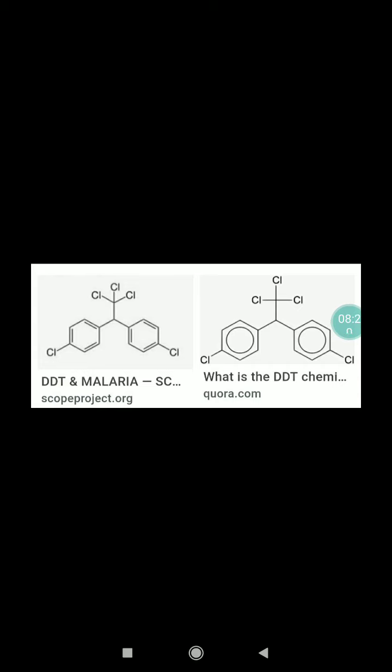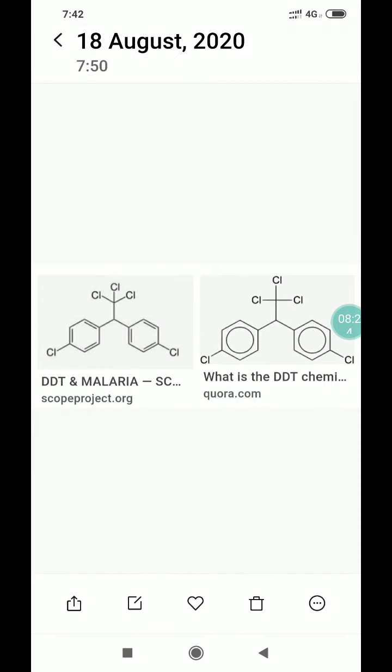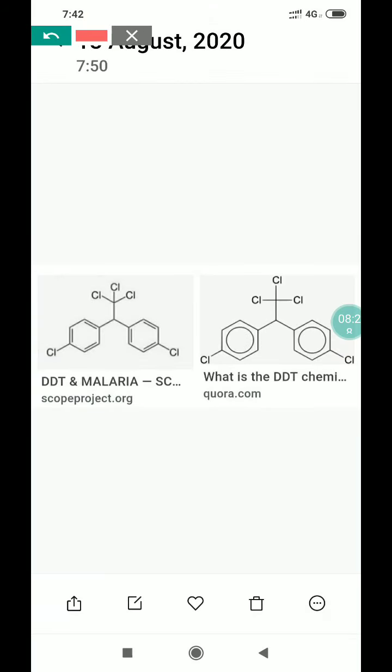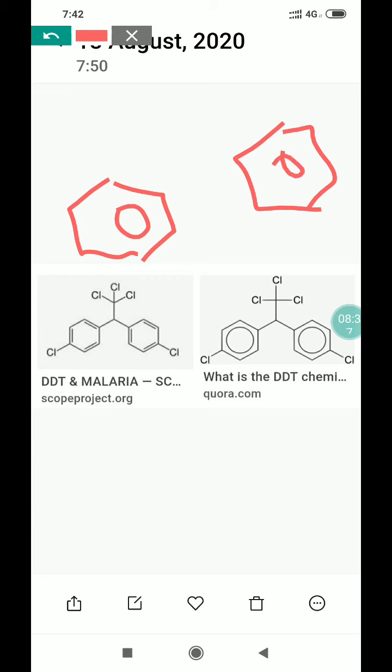So the structure of this DDT: there are 2 phenyl groups here. See here, these 2 phenyl groups, and here another phenyl group, and at the para position here there are 2 Cl, okay, and exactly at the para position here there is a carbon, okay.